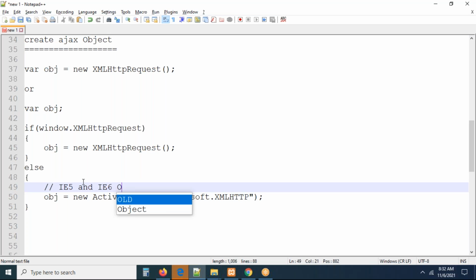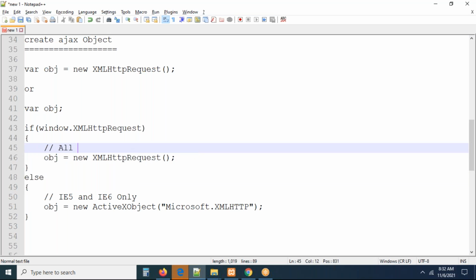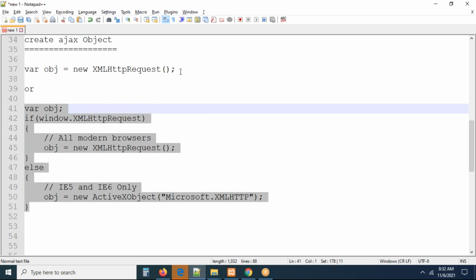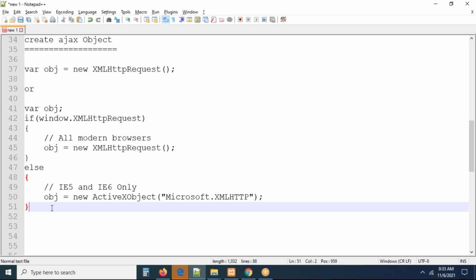Remember carefully, this is not for modern browsers. Now, what is this object for? For all modern browsers, the latest browsers, I have just written an object like this. If you want to create an object for Ajax, we can do it conditionally like this. Otherwise, we can do it like this. Simple thing, guys: obj is equal to new XMLHttpRequest object. This is the thing we have. The object is created. Once the object is created, we are ready to work with Ajax.